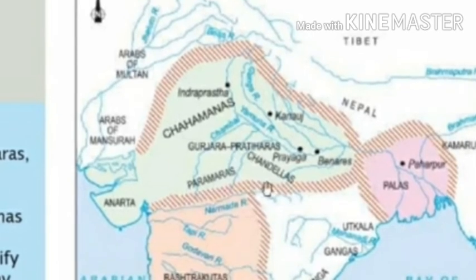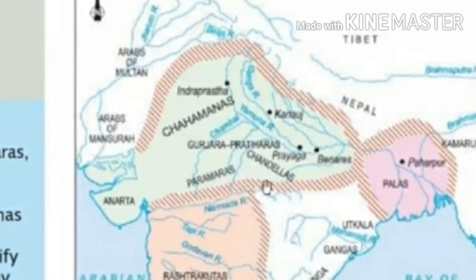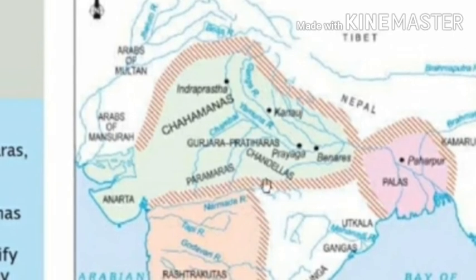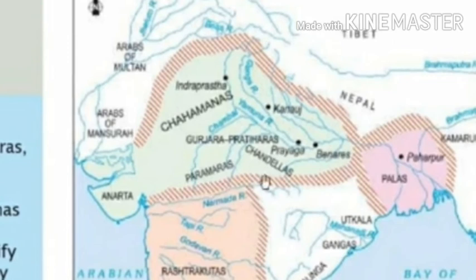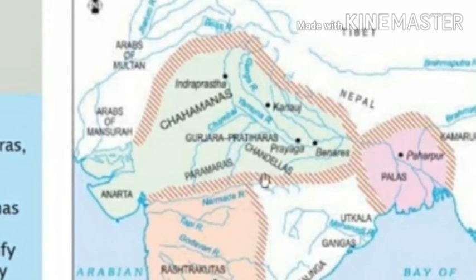Why dotted lines? Because they were fluctuating frontiers. They won a battle, the boundary extended, they lost, the boundary came back. So that kind of fluctuating frontiers were there.